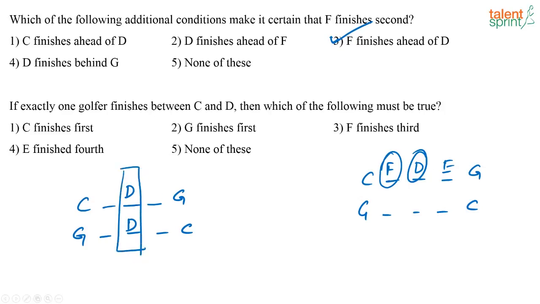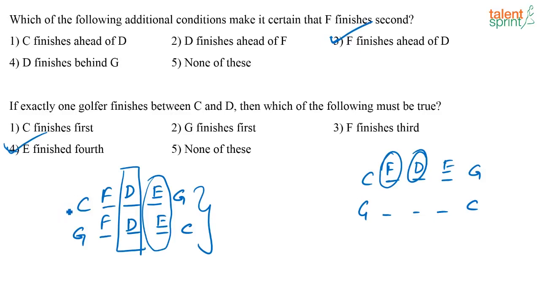So, if this is D, then what is this? This is going to be E. Correct? Again here this is going to be E. Now, this has to be F. So, these are your 2 cases. So, what is asked here? C finishes first, G finishes first, F finishes third, E finishes fourth. This is always true. If you see both of these cases, E will finish fourth. So, this is the one which is true. So, your answer will be option 4.